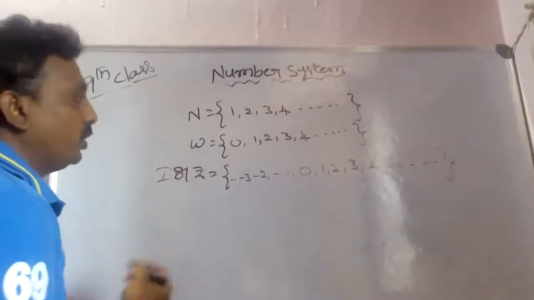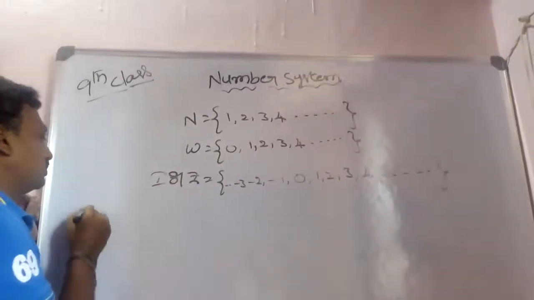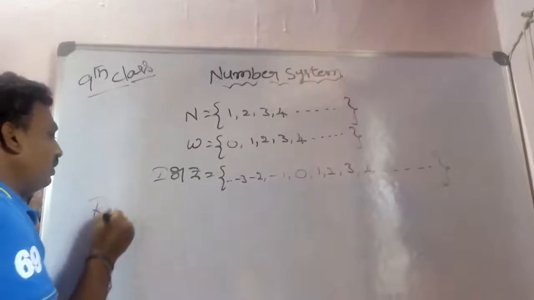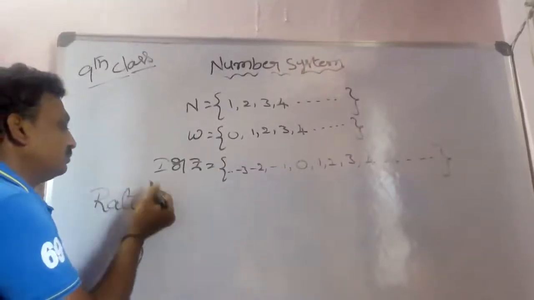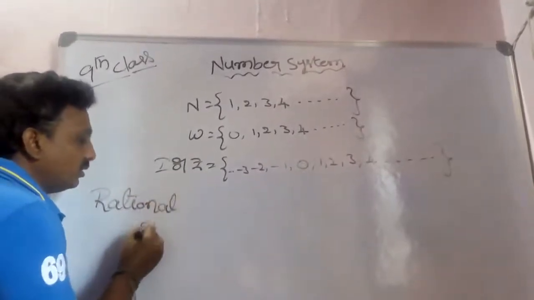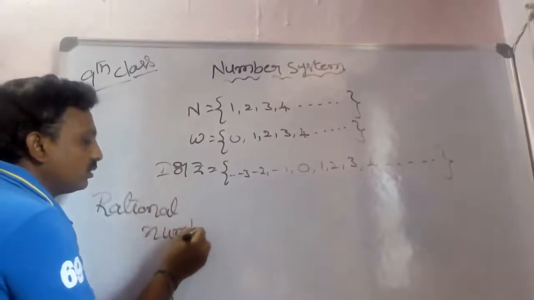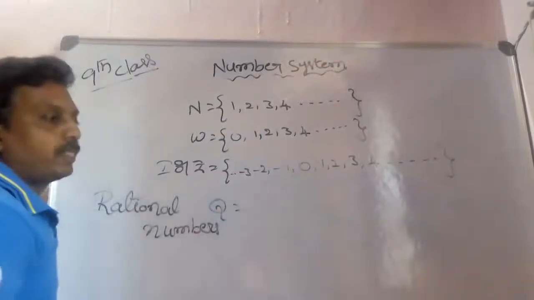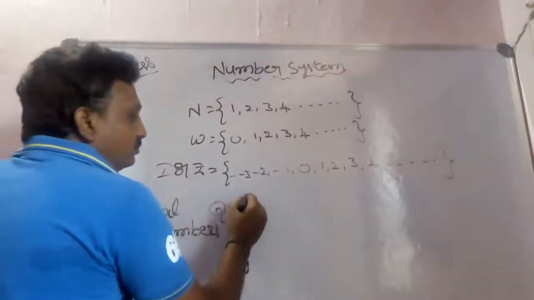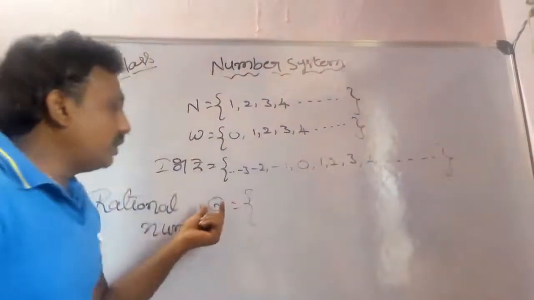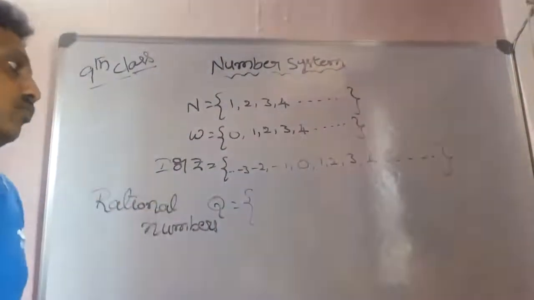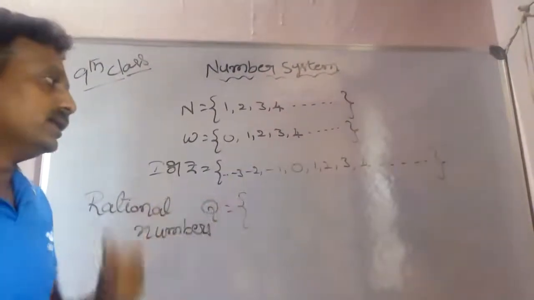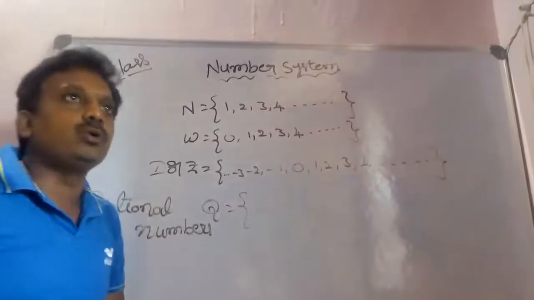Now our main topic, rational numbers. It is denoted by Q. See here, rational numbers are in the form of p by q, where p and q are integers and q is not equals to 0.